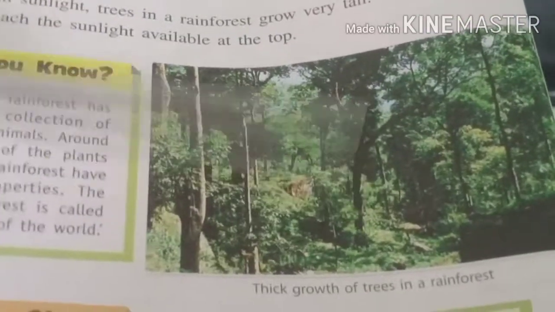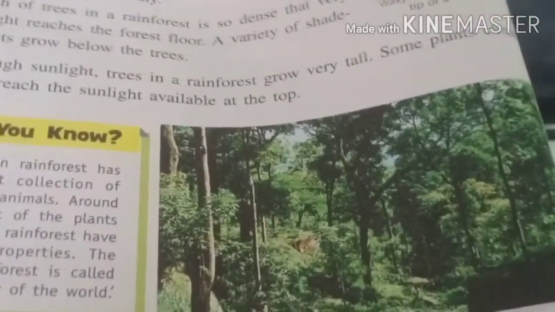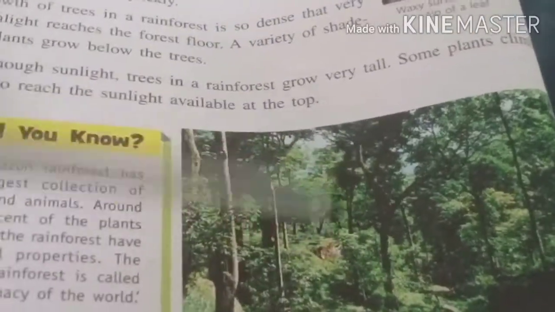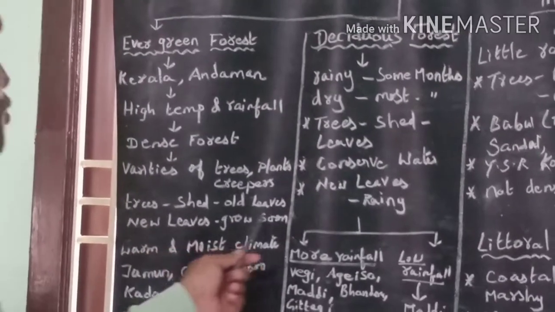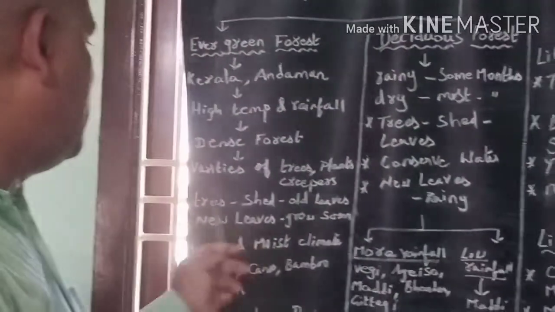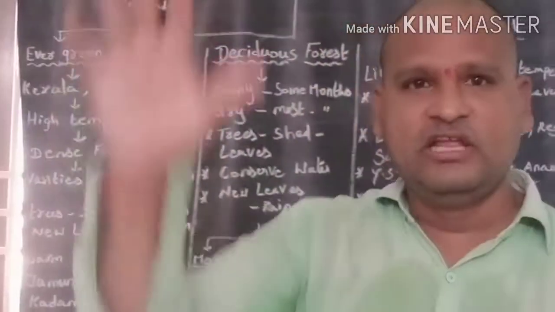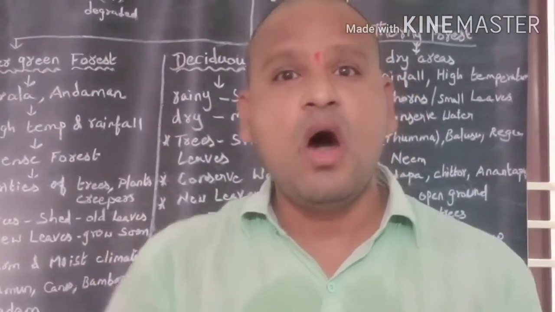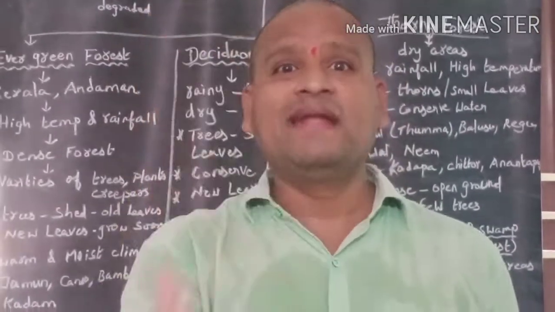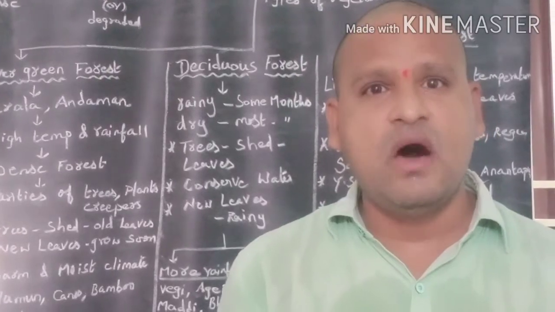The trees in evergreen forest remain green in color throughout the year. The trees in evergreen forest shed the old leaves, but the new leaves grow soon. While one kind of tree sheds the leaves, another kind of tree remains green. How?